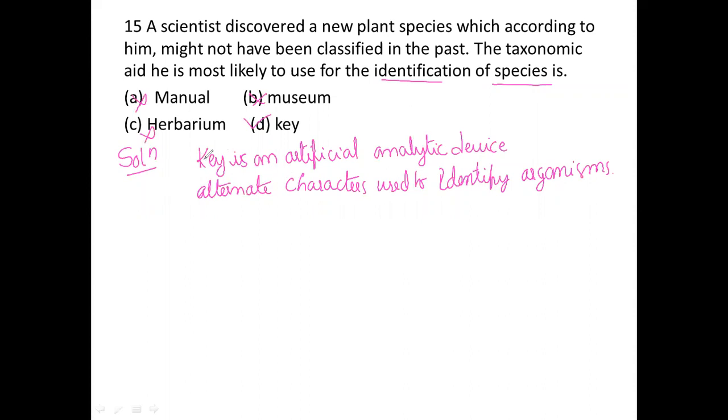So the key is used to identify the organisms, the identification of the specimens. For that reason, this is the correct option for this question.